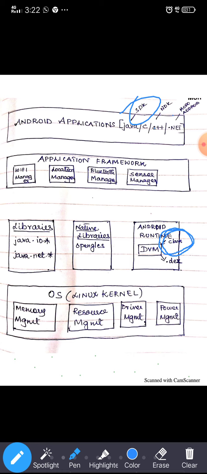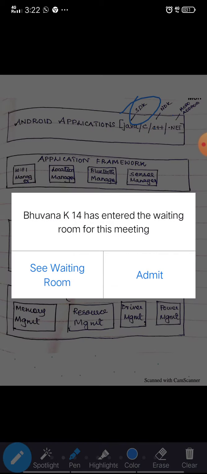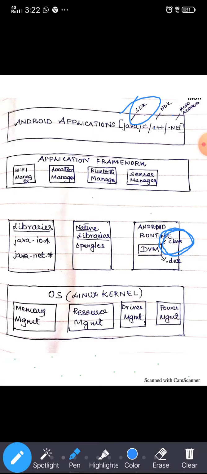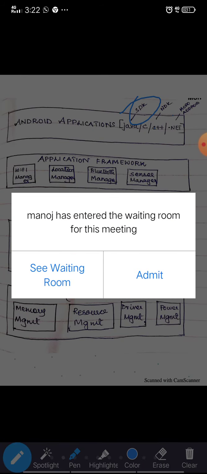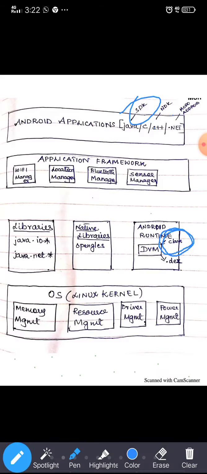The Java bytecode is the class file, and this class file will be converted into a .dex file. You might ask why the class file is not used directly.